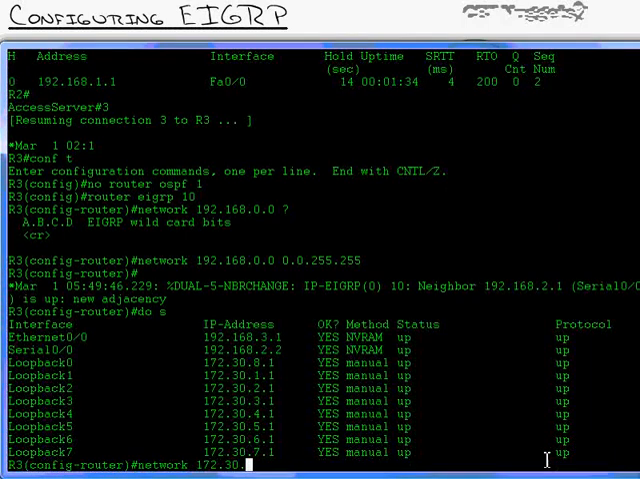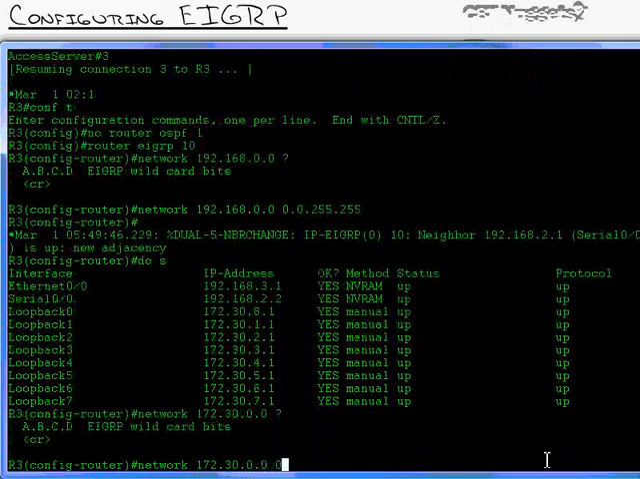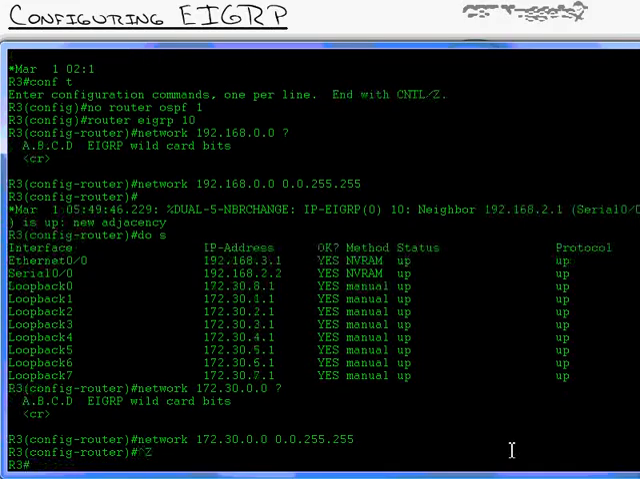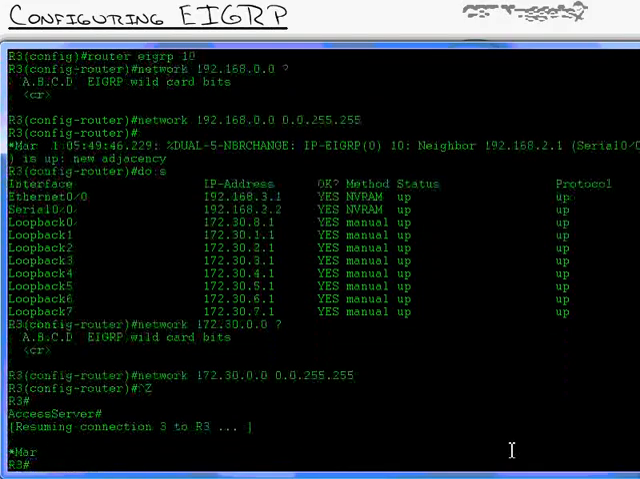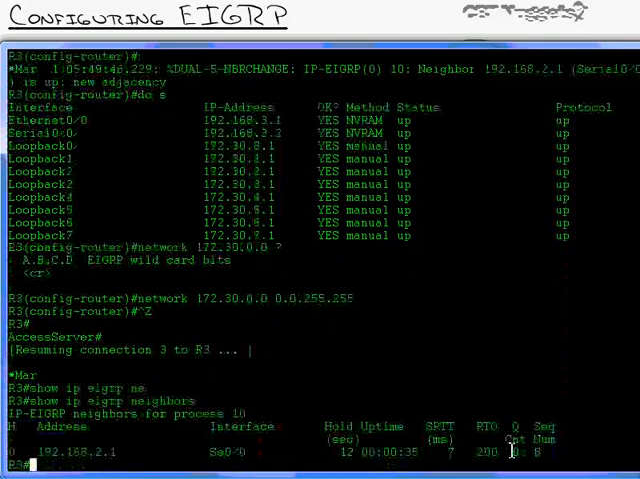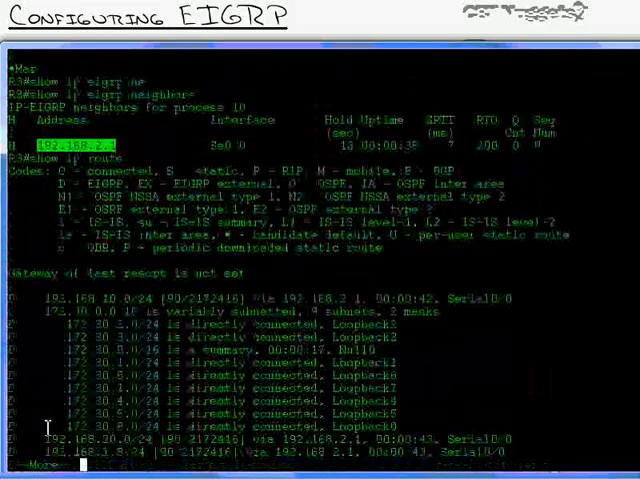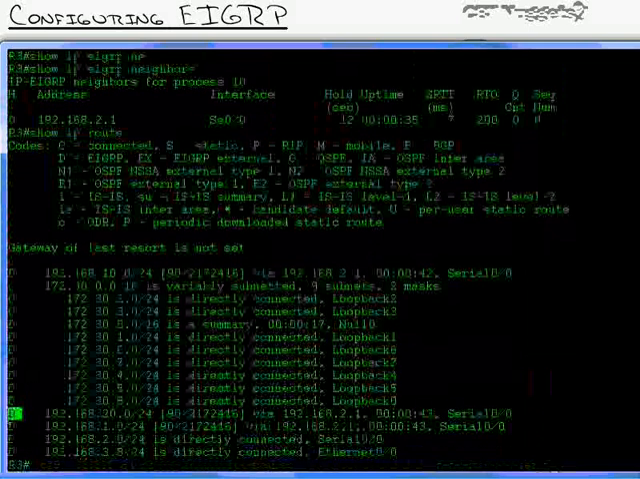Let's do network 172.30.0.0, and we'll add in 0.0.255.255 as our wildcard bits, so it automatically runs on all of these interfaces and advertises them to the rest of the network. Super. So at this point, I should be able, well, I'll stay on router 3, to do a show IP EIGRP neighbor. And there's my neighbor I learned about. This is router 2. That is router 3's neighbor. I can do a show IP route. And I should be learning at this point D routes.